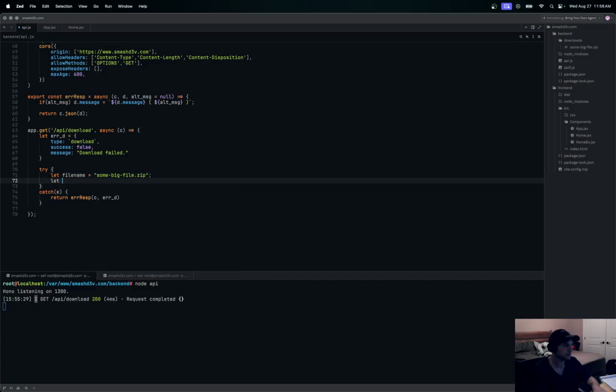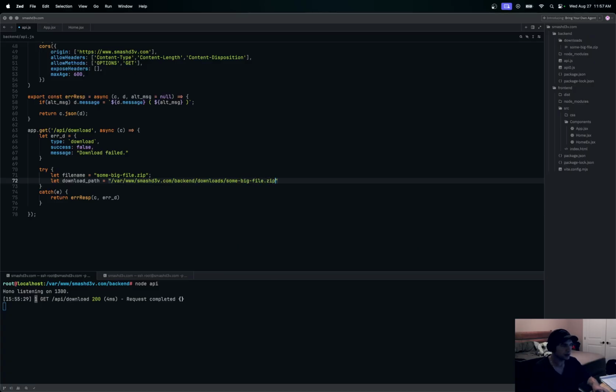I'm going to say let downloadPath, let downloadPath equal dev.com/backend/downloads, right? And then we'll just add some-big-file right in here.